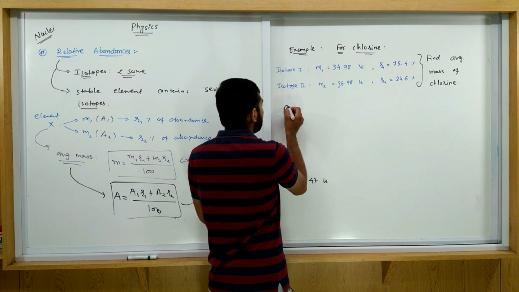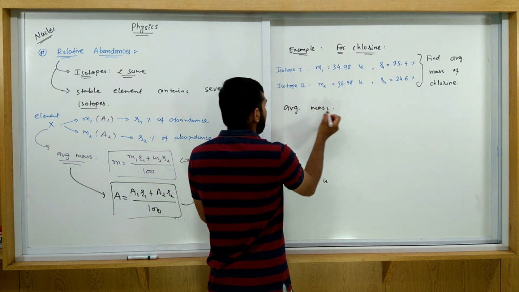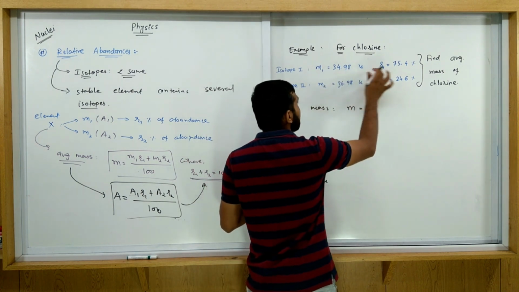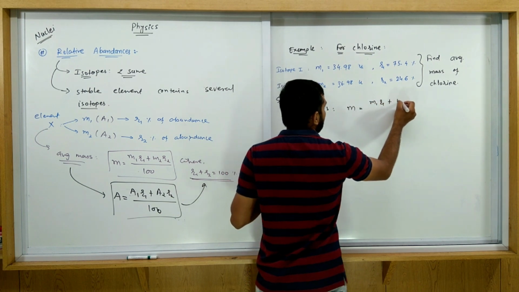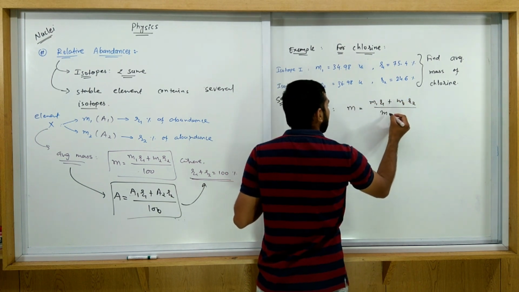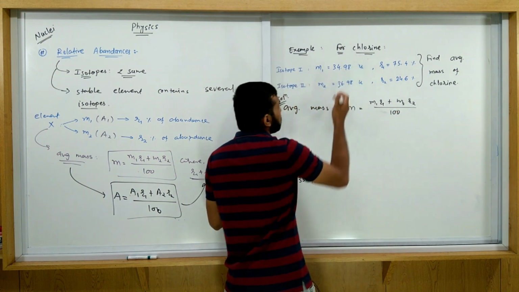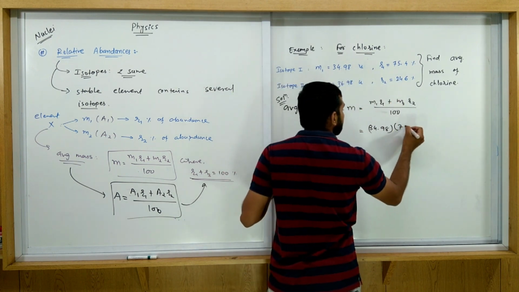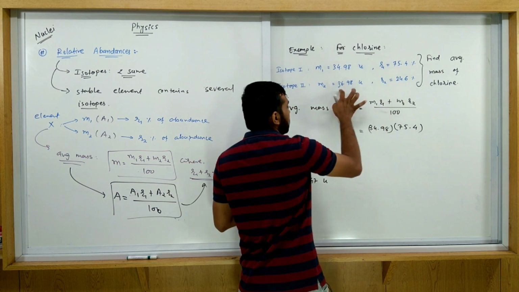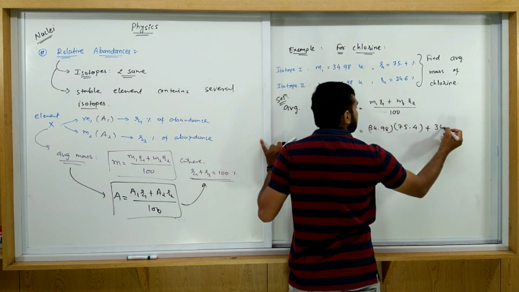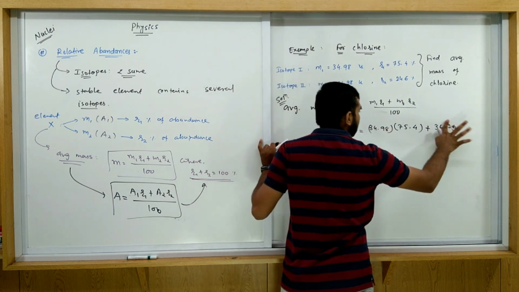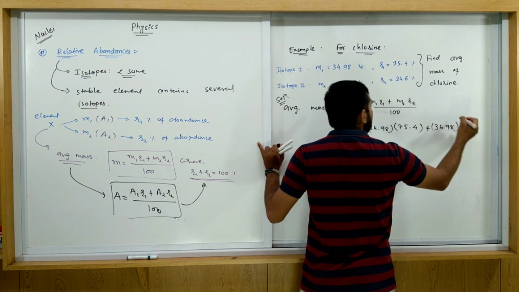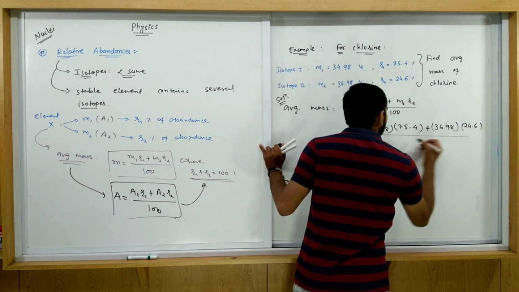Putting in the values: 34.98 multiplied by 75.4 plus 36.98, not 89, it is 98, multiplied by 24.6, all upon 100.